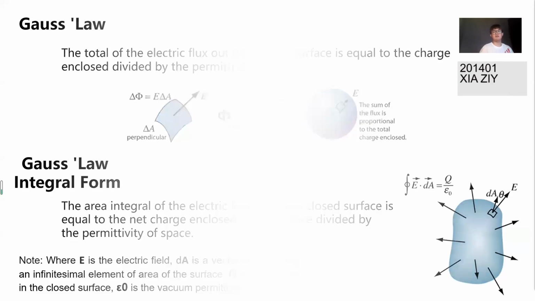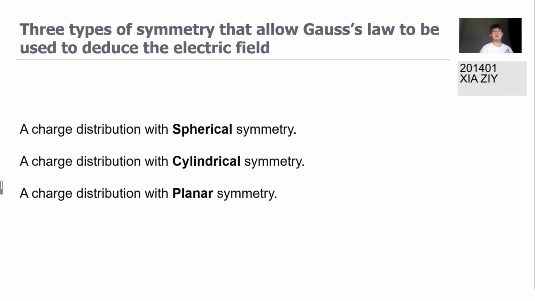Okay, next, let's move on to how Gauss's law applies. As we said before, there are basically only three types of symmetry that allow Gauss's law to be used to deduce the electric fields: a charge distribution with spherical symmetry, a charge distribution with cylindrical symmetry, and planar symmetry. Given the symmetry, we perform the calculation in the appropriate coordinate system and use the right kind of Gaussian surface for that symmetry.